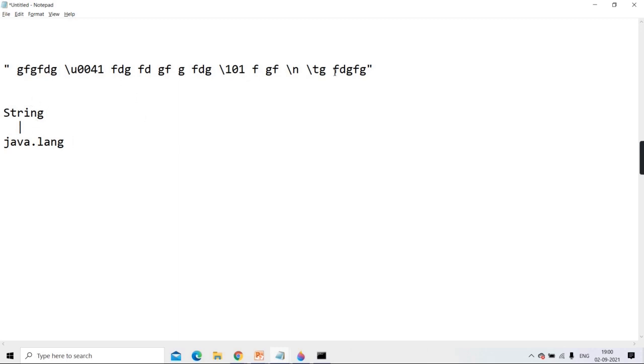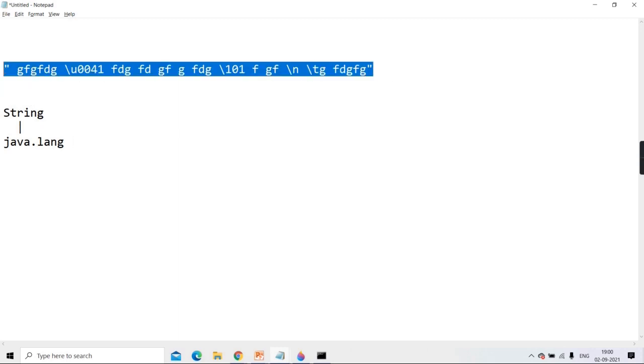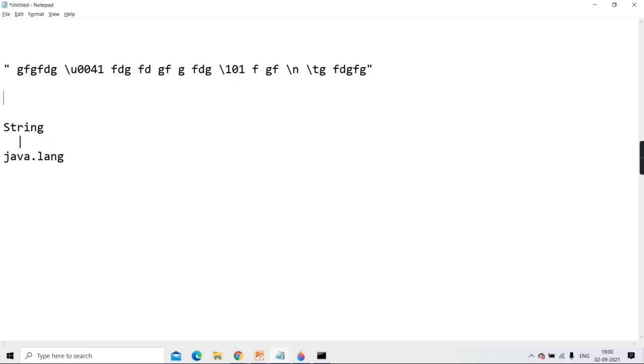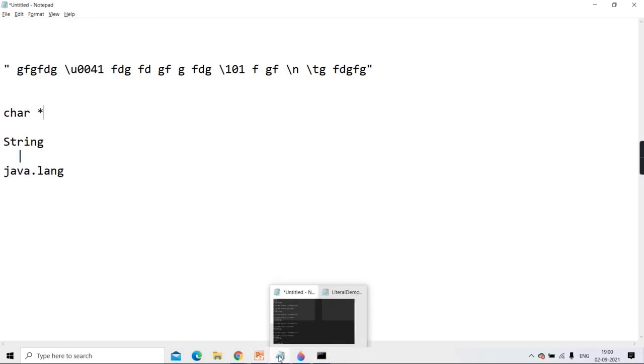But the same thing if you do in C or C++, is it an object or does it take it as a character pointer? Char star means character pointer in which the base address of this string is there. This whole string is there in the memory. Only the start address of it is with us. But Java converts it into an object of the String class. Okay, I'll justify that it is an object only.